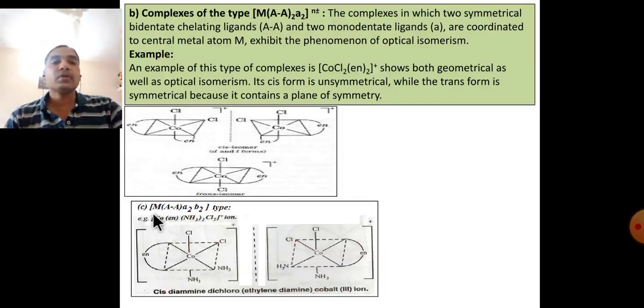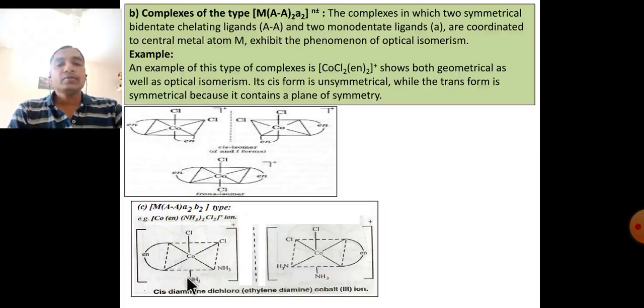Last type, M(AA)2B2 type. This complex is the cis-diamminedichloro ethylenediamine cobalt(III) ion. These are mirror images of the cis complexes, showing mirror images of each other.